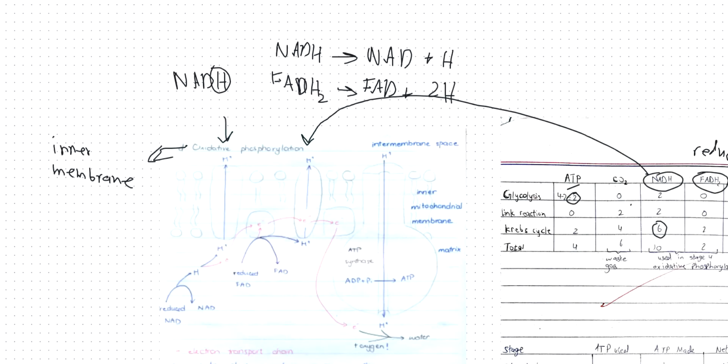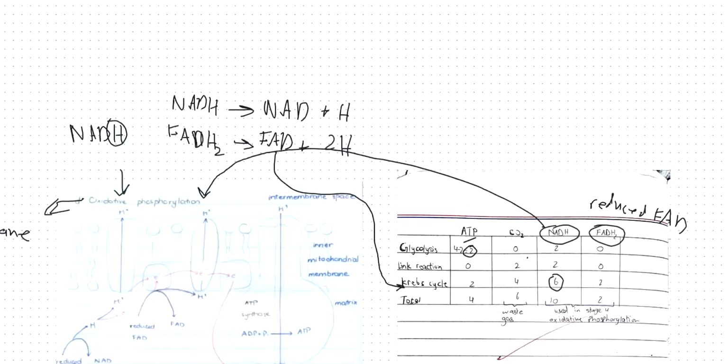So when reduced FAD, or FADH, releases 2 hydrogens, it makes FAD, and FAD goes back to the Krebs cycle and gains hydrogen again. So what happens when these hydrogens are released? These hydrogens would further split and make protons and electrons.